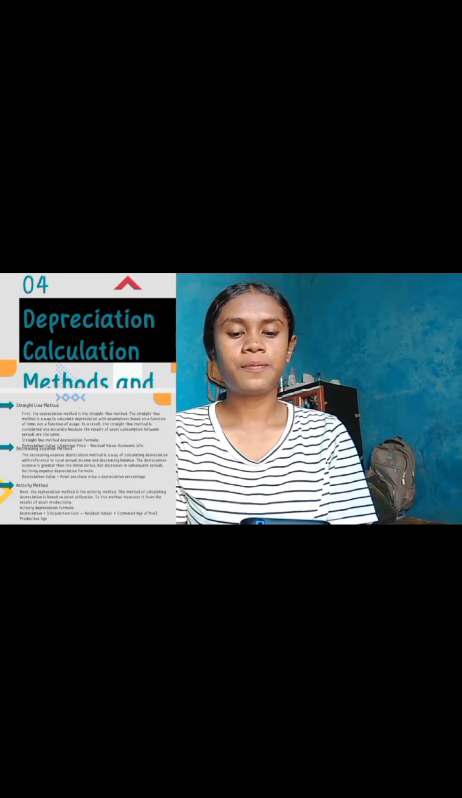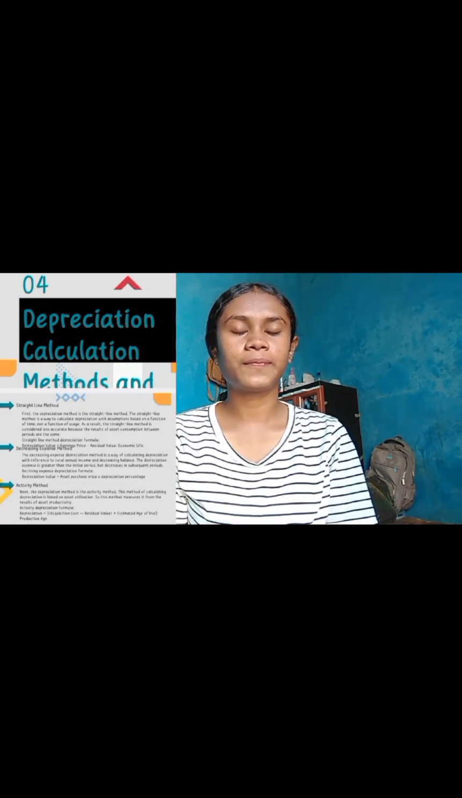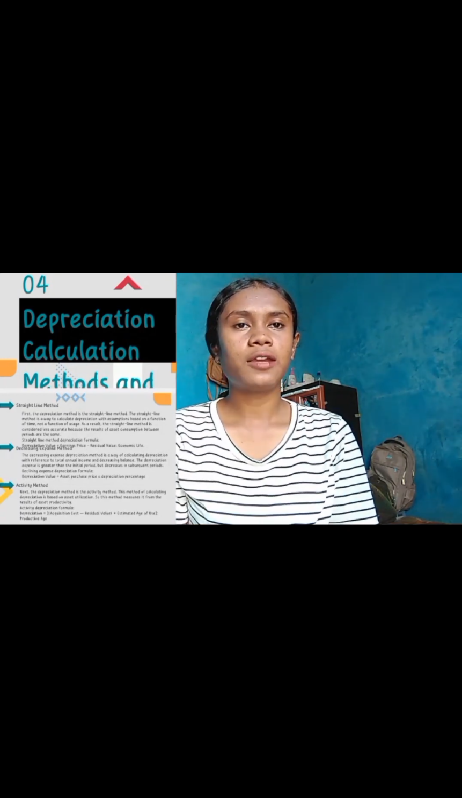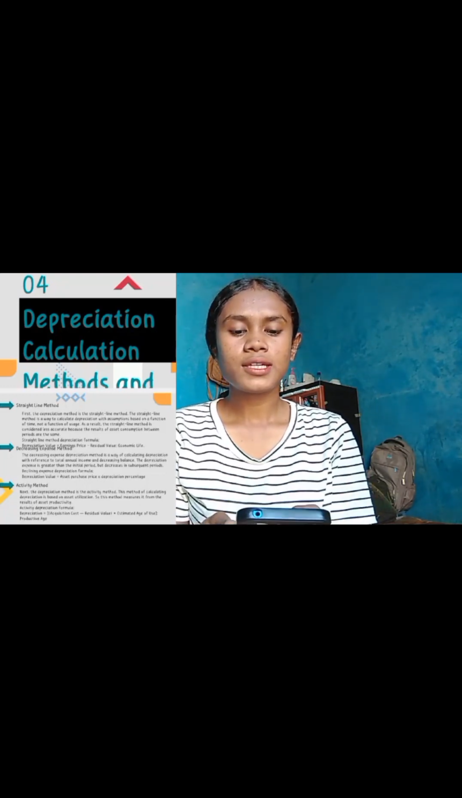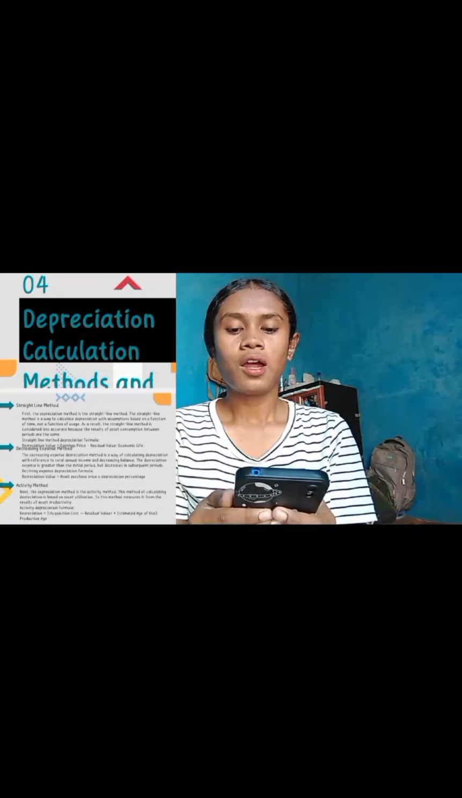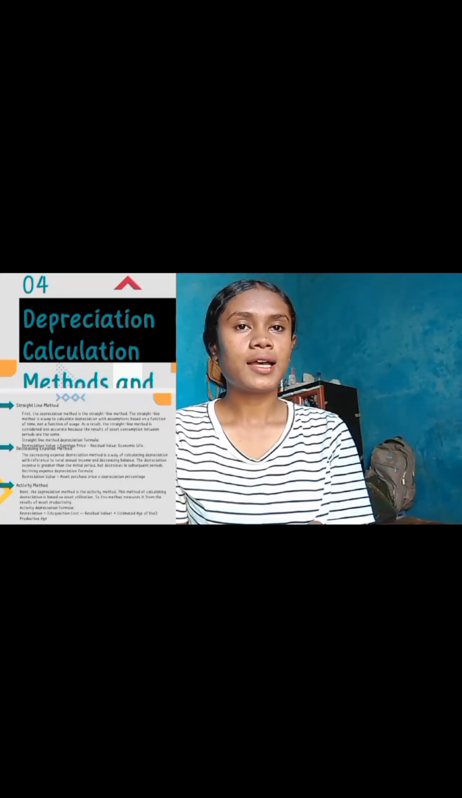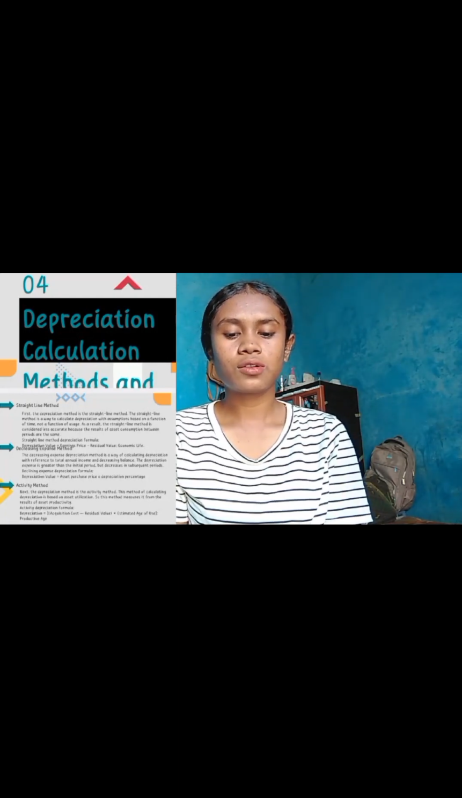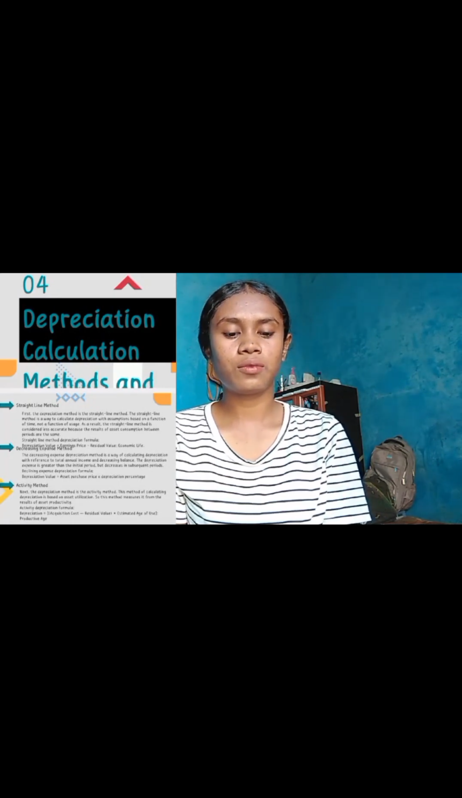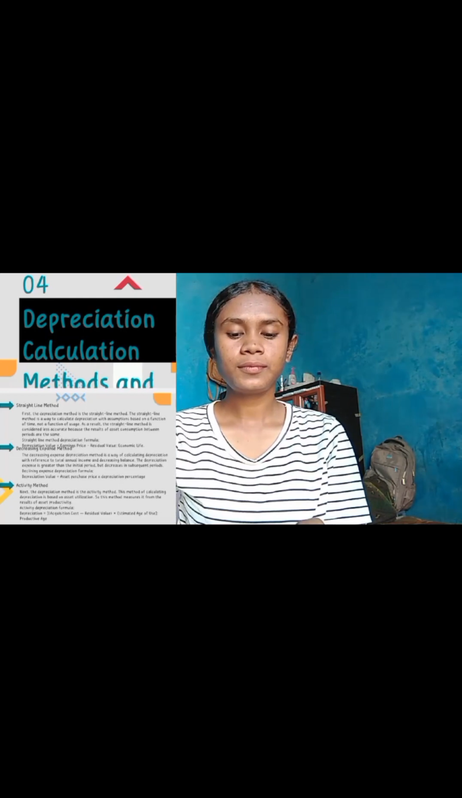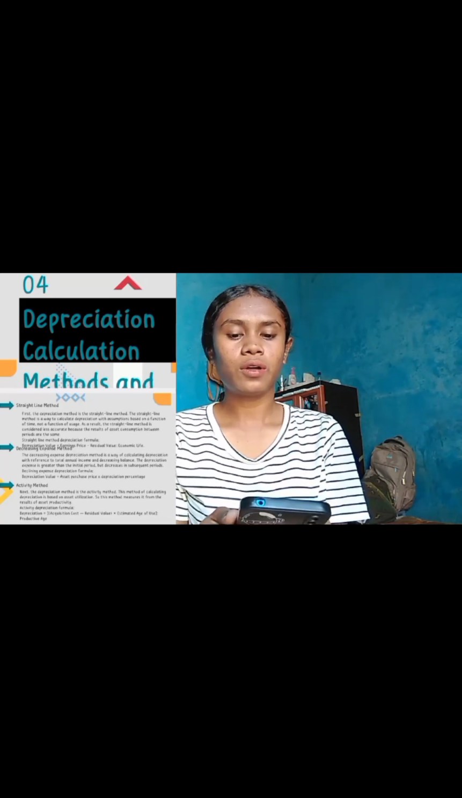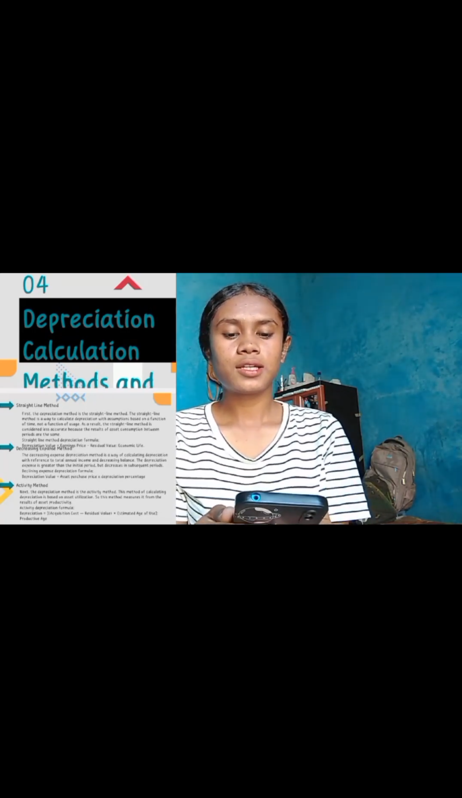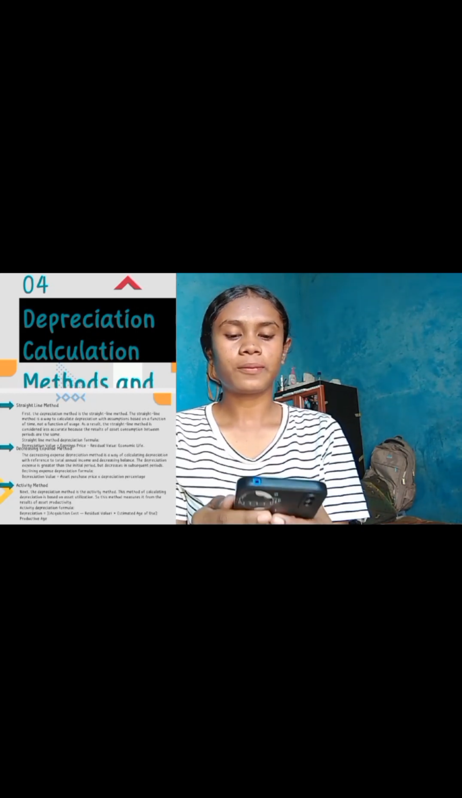The next is depreciation calculation methods and formulas. The first is the straight line method. The straight line method is a way to calculate depreciation with the assumption based on a function of time, not a function of usage. As a result, the straight line method is considered less accurate because the results of asset computation between periods are the same. The straight line depreciation formula is: depreciation value equals acquisition price minus residual value, divided by economic life.